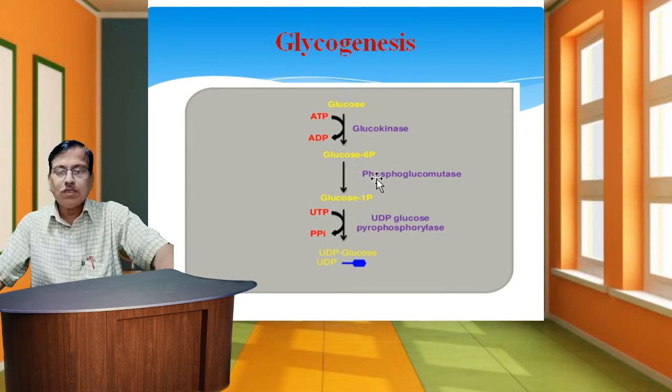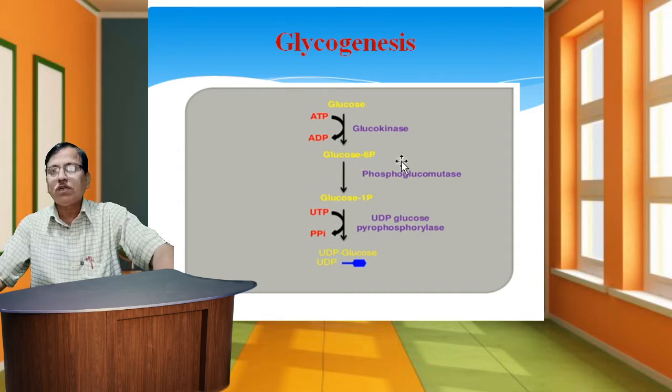Then phosphoglucomutase catalyzes the conversion of glucose 6-phosphate to glucose 1-phosphate. At this time the specific enzyme, phosphoglucomutase, catalyzes the reaction.